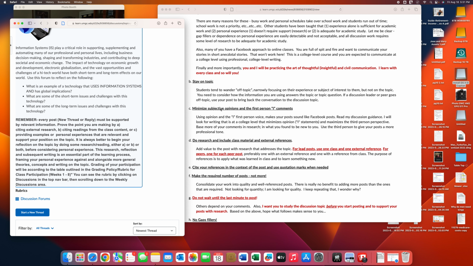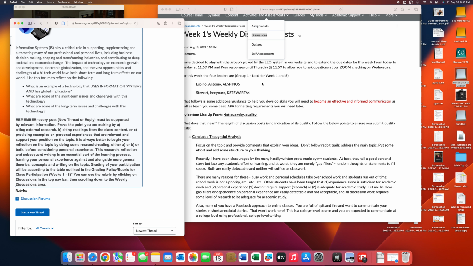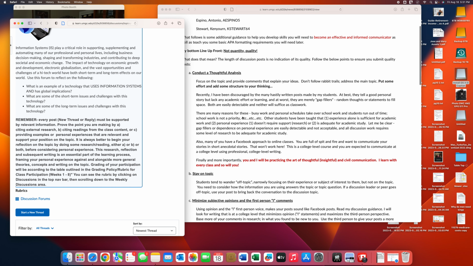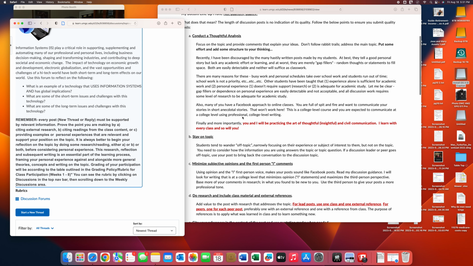Two for leaders, one per comment for peers. But let me talk about peer comments for a second. Let's say, Antonio Espino, Antonio posts something about electronic cars, right? Driverless cars or autonomous cars, right? And now you're responding to that.